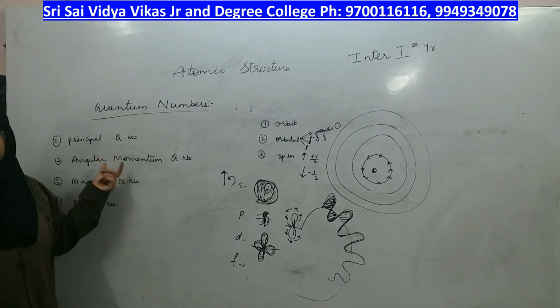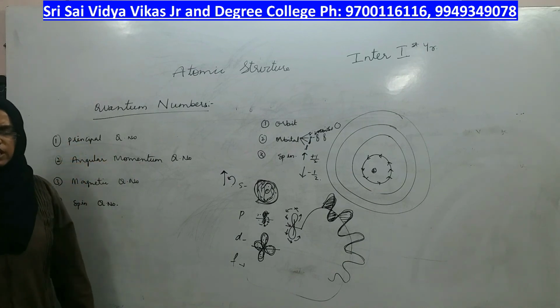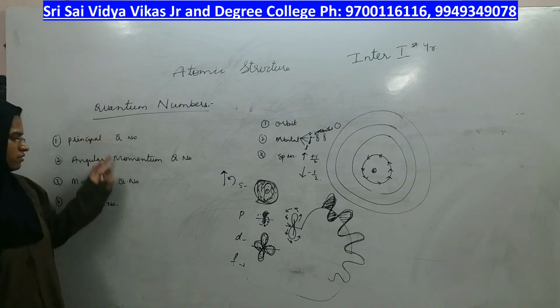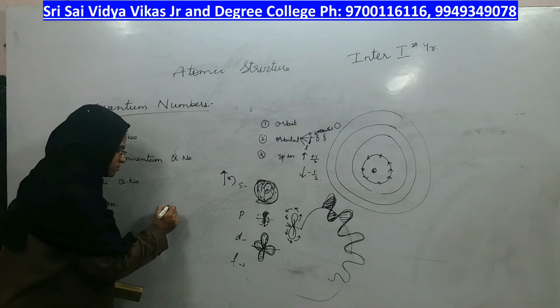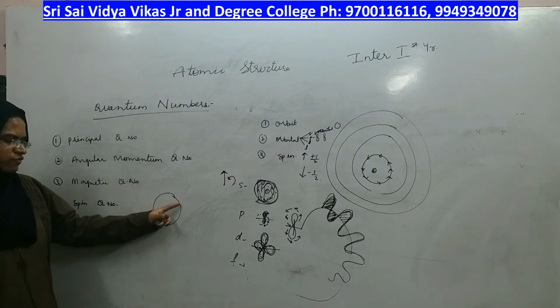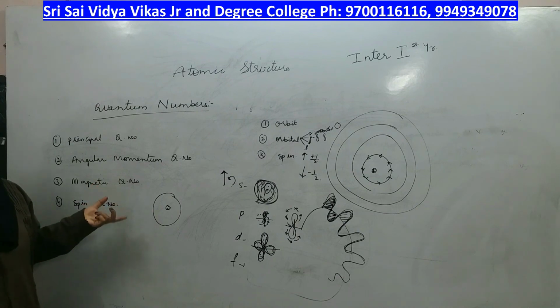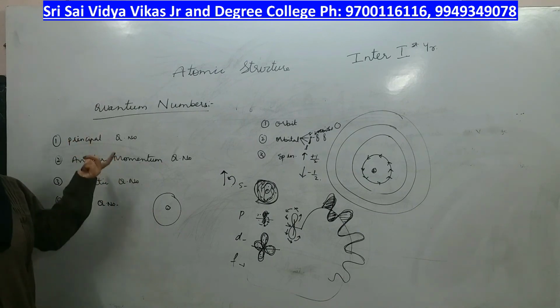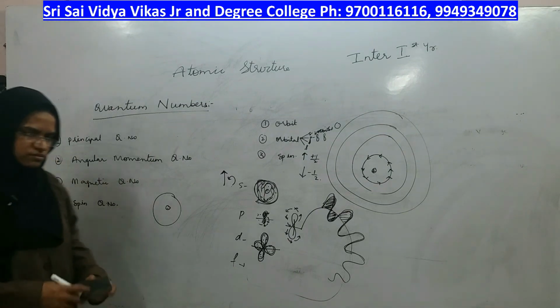Each and every electron of an atom has four quantum numbers, and if there are many electrons in the atom, there are certain rules for each electron, like Aufbau's principle, Hund's rule and the maximum multiplicity rule. All these rules have to be applied, and only then are the quantum numbers written for each atom.